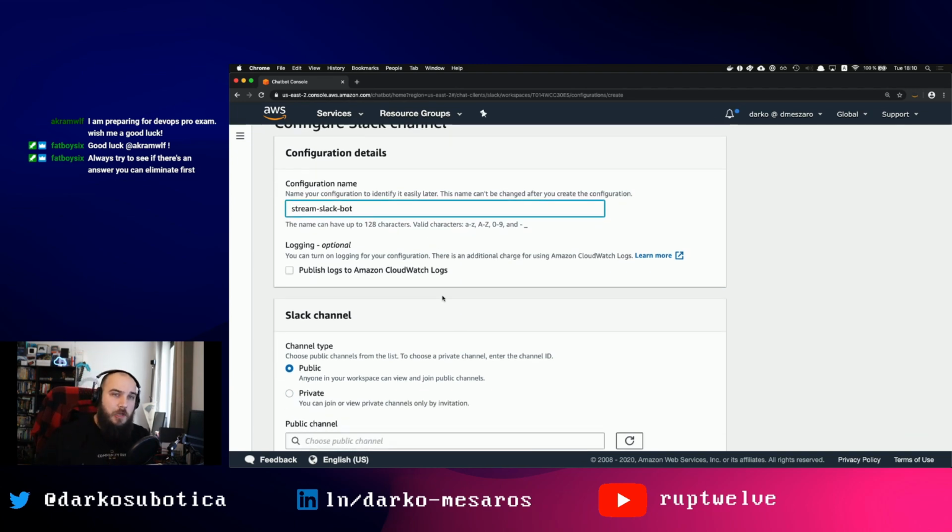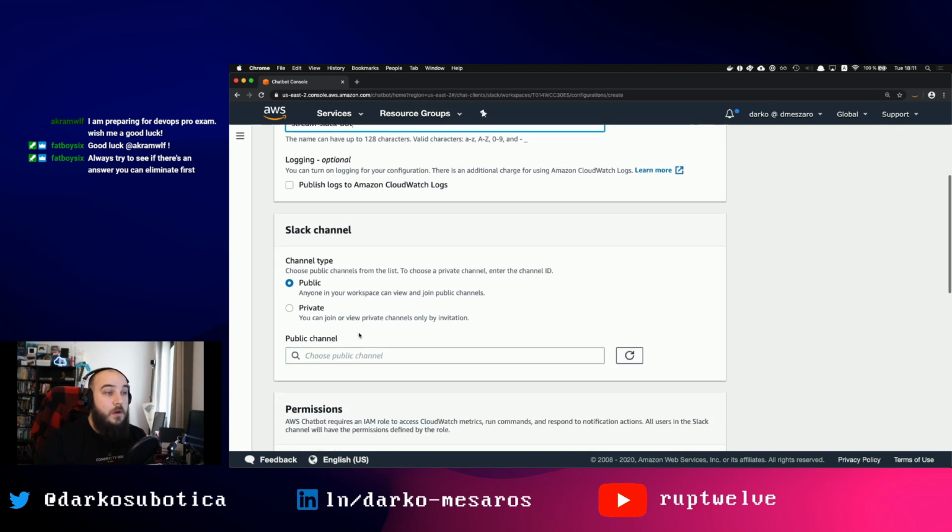You can also publish logs. So chatbot supports pushing logs, and when I say logs, I mean chatbot logs. Whatever chatbot records or what kind of request it gets, it will also log those things. This is a great thing for auditing, permissions and security, so you can actually see who did what. I'm not going to do this for the time being.